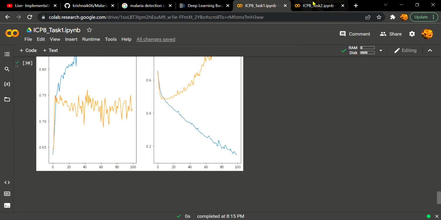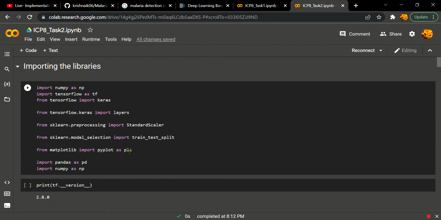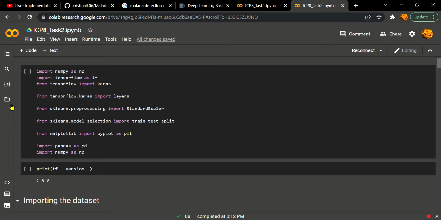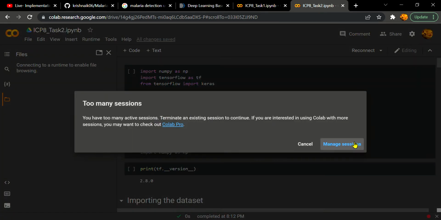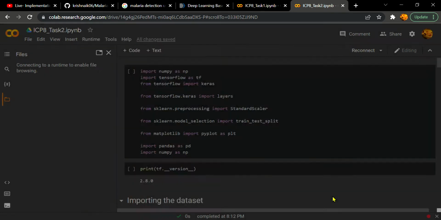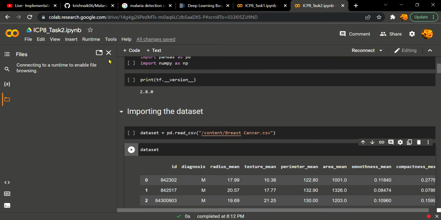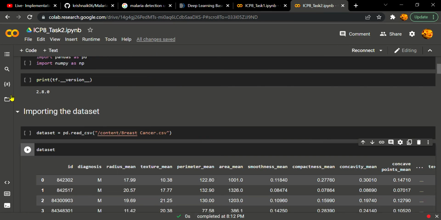So that's it for task 1, and for task 2 we are doing the same, except we are changing the dataset. Here we are using the breast cancer dataset.